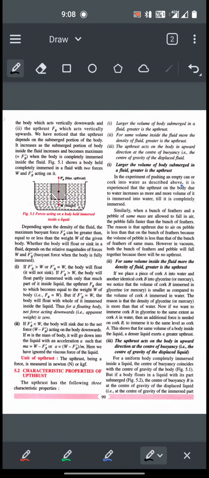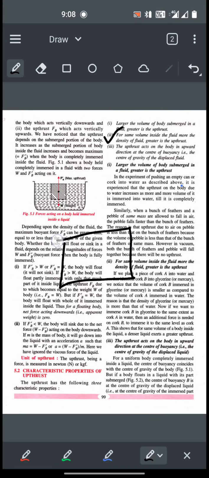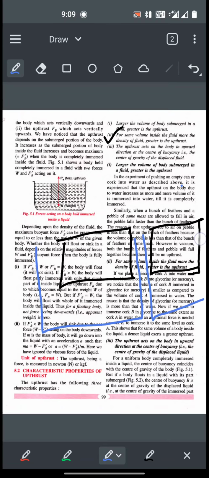Now the second characteristic is, for the same volume inside the fluid, more the density of the fluid, greater is the upthrust. So if we have equal-sized, identical plastic mugs, though they don't look identical in my picture, and one plastic mug is placed in water and the other is placed in mercury. Mercury is the only liquid metal, remember.